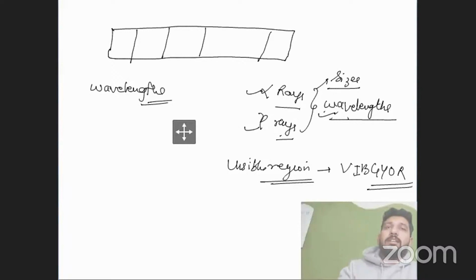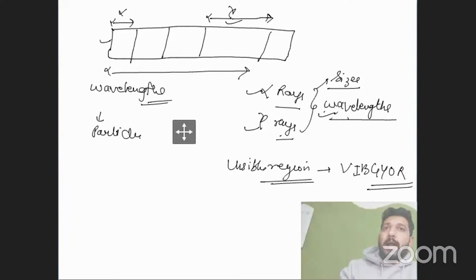I will clear it completely. Let's assume the wavelength of the alpha particle is this and the wavelength of the gamma particle is this. There is a huge difference in these wavelengths, right? So what are particles?